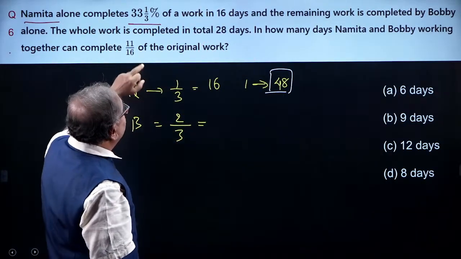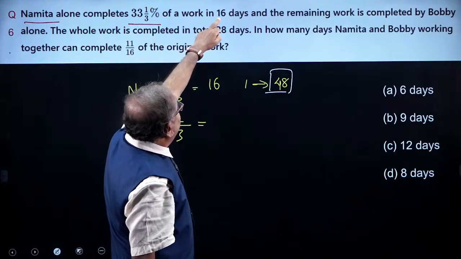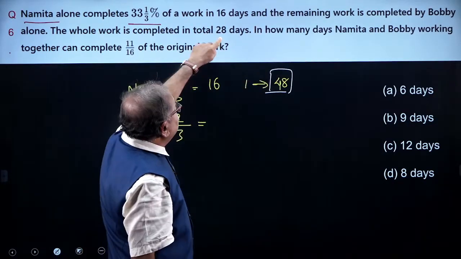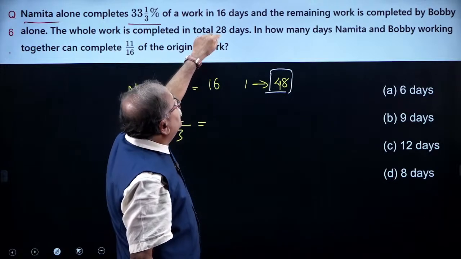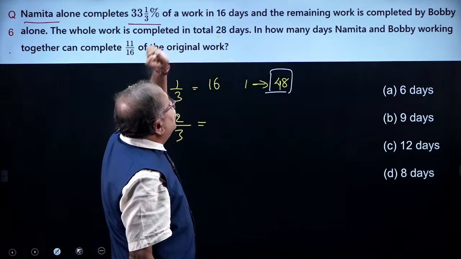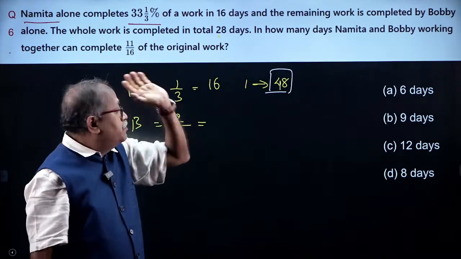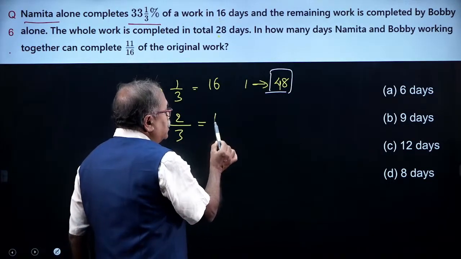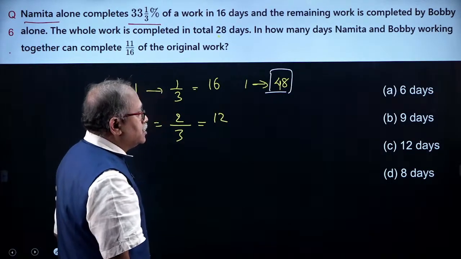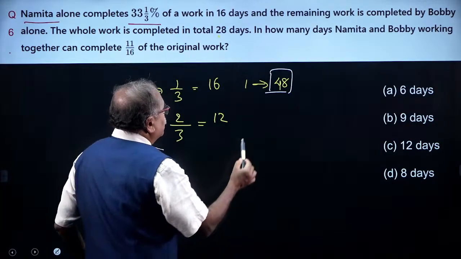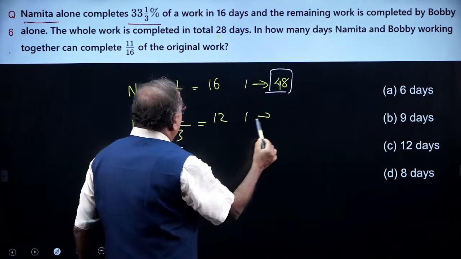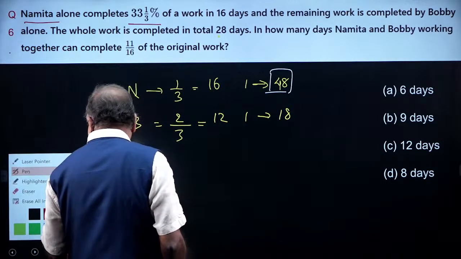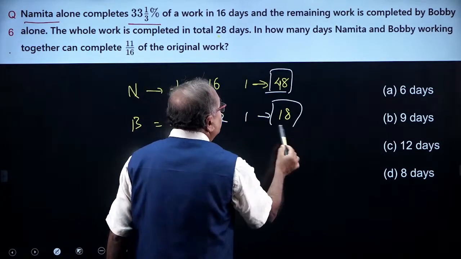Whereas the first 16 days and the remaining work is by Bobby. That means total days is 28, 28 minus 16, and that comes 12. So 2/3 of the work by Bobby is in 12 days. If 2/3 of the work is in 12 days, then one work in how many days? That's 6 times 3, 18. 18 days. So I got these two figures over here.